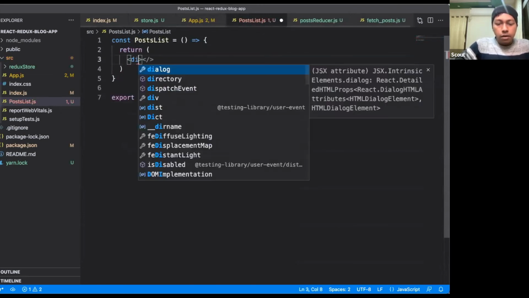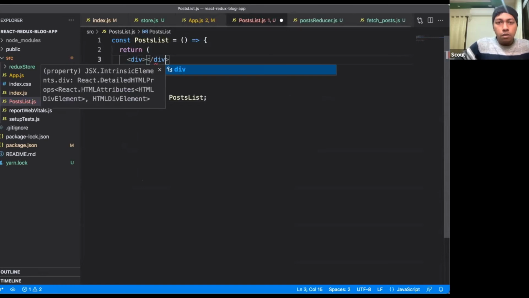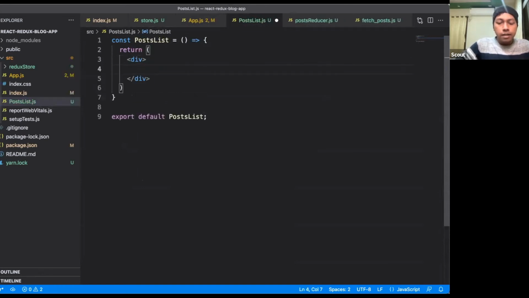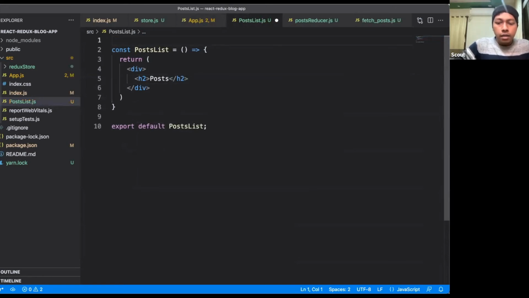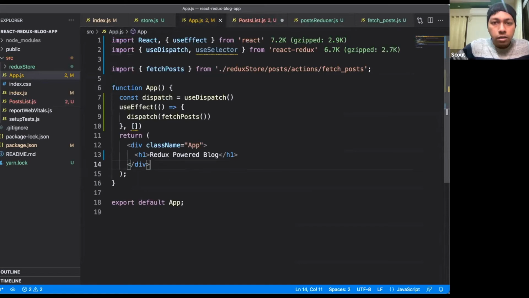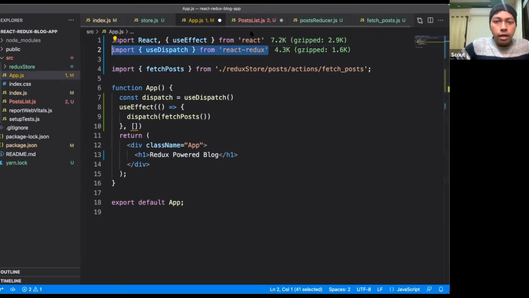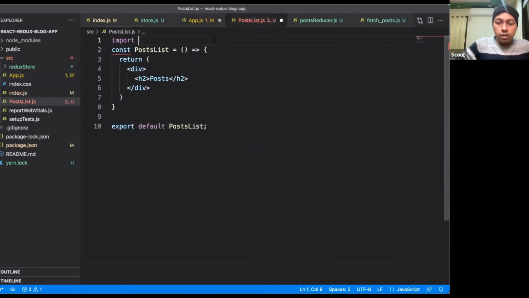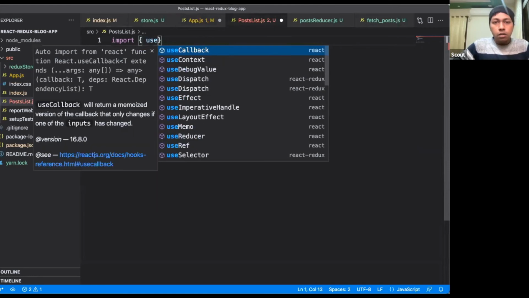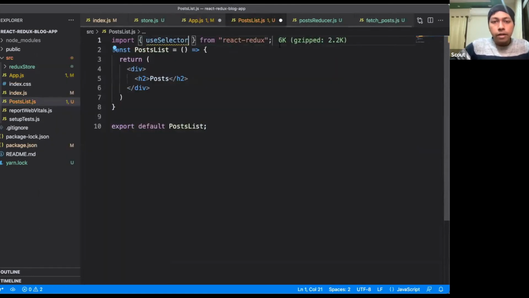I will return a div. Inside that I will have post. Okay, and then import. I will import these things. I will remove this selector from here. And I will import the use selector from React Redux.